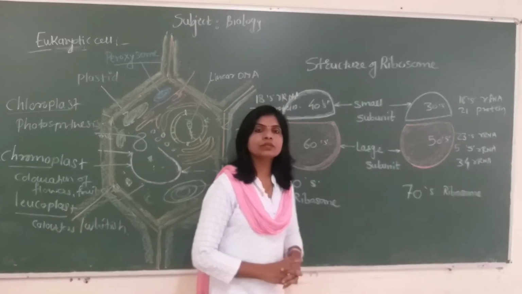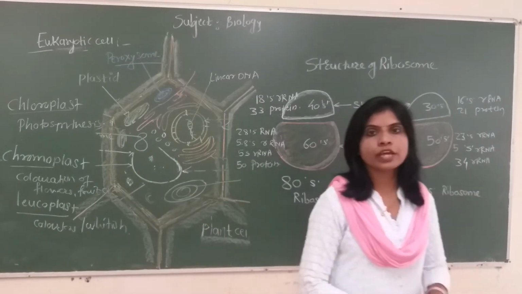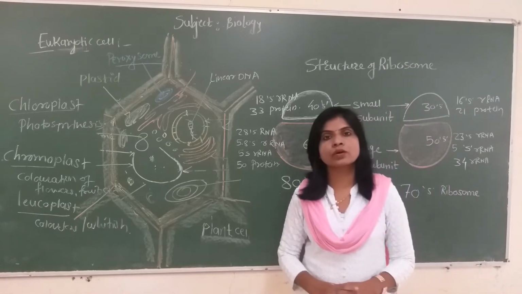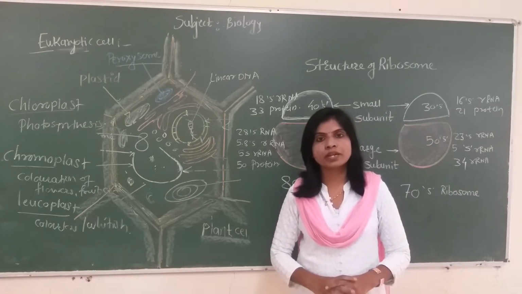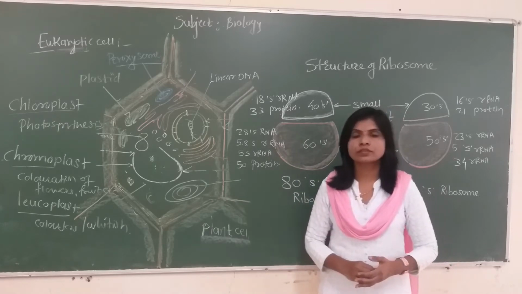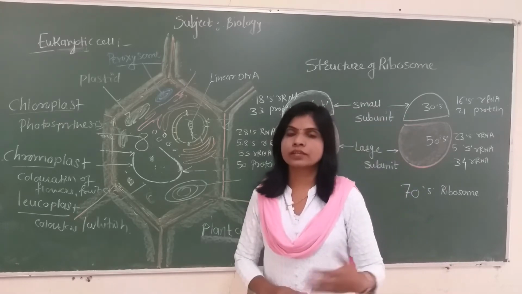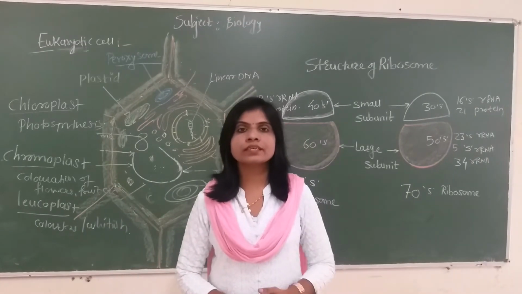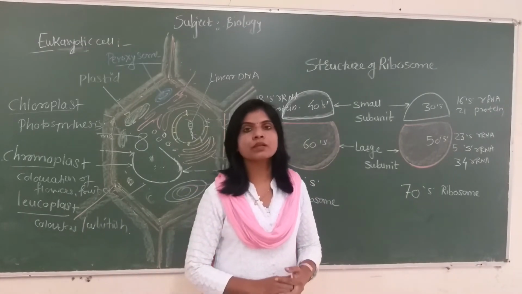We will study the structure of ribosome. Ribosome is the smallest cell organelle. It is a non-membranous cell organelle. It is found in both prokaryotic cells as well as eukaryotic cells. Or one can say that it is the only cell organelle found in both types of cell, prokaryote as well as eukaryote.